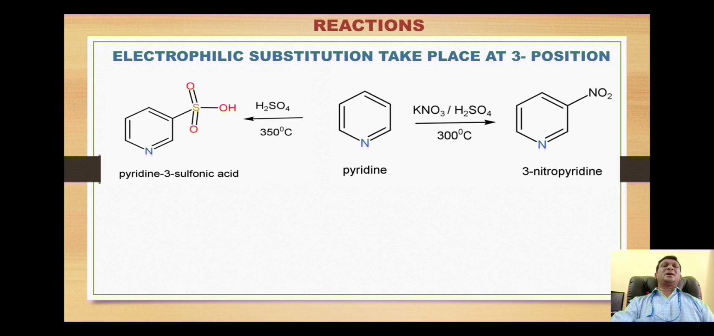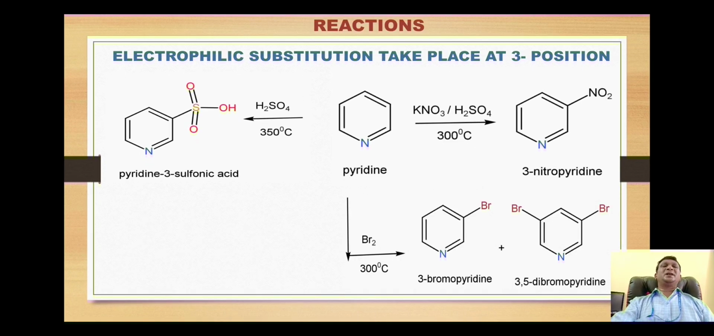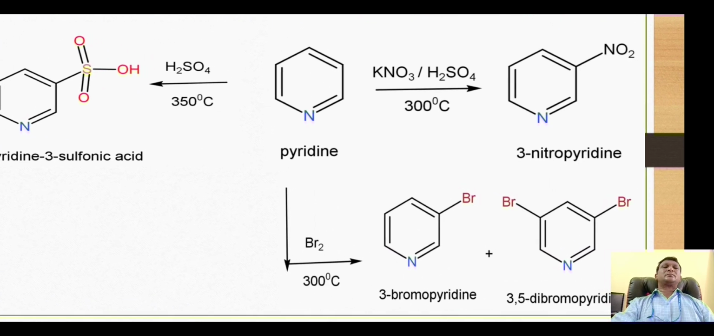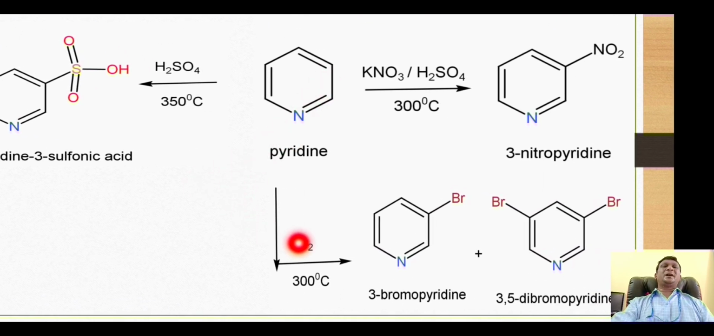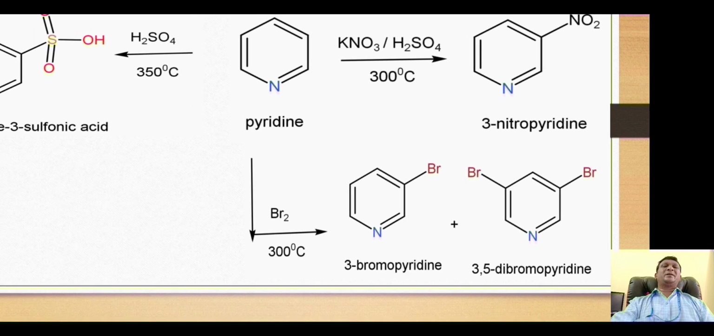The next reaction is the halogenation reaction. In this case, the pyridine is treated with bromine at 300 degrees centigrade. The bromonium ion, which is an example of an electrophile, attacks at the 3 position and then at the 5 position to give the 3-bromopyridine along with some fraction of 3,5-dibromopyridine. The next reaction is